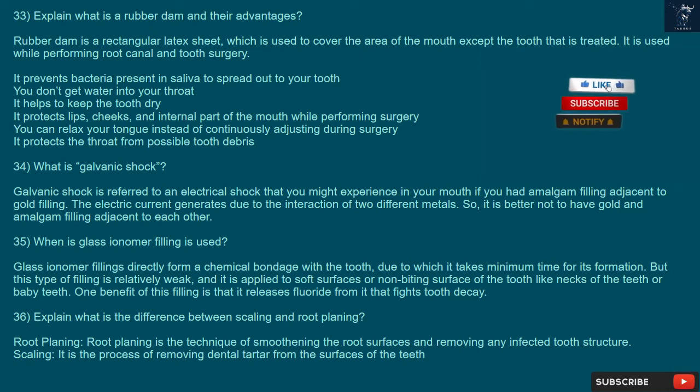Explain what is a rubber dam and its advantages. A rubber dam is a rectangular latex sheet which is used to cover the area of the mouth except the tooth that is treated. It is used while performing root canal and tooth surgery. It prevents bacteria present in saliva from spreading to your tooth. You don't get water into your throat. It helps to keep the tooth dry. It protects lips, cheeks, and the internal part of the mouth. While performing surgery, you can relax your tongue instead of continuously adjusting it. It protects the throat from possible tooth debris.